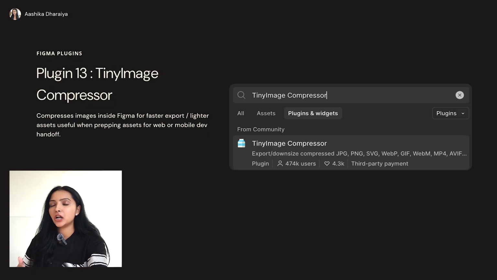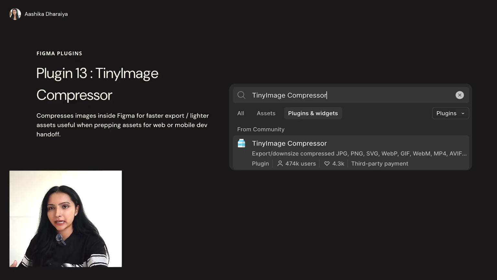So they take a lot of time to load if we apply the same images and give these images to developers. So that is not something we can do. We have to reduce the size of the image, but we have to make sure that the quality is not getting affected by that. So yes, this plugin is for that.